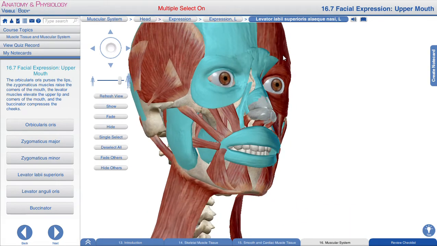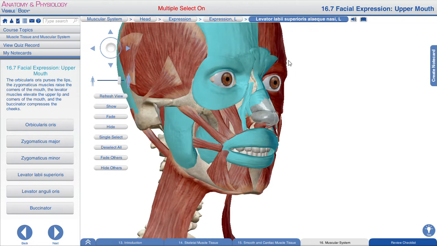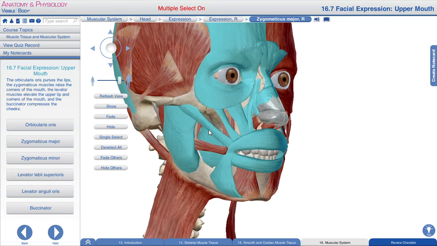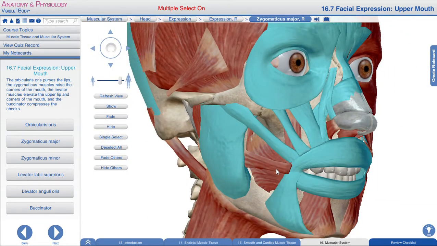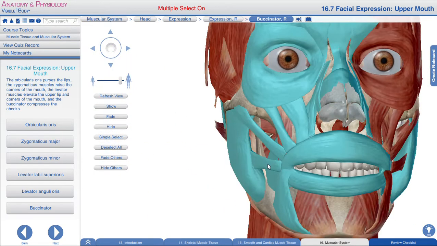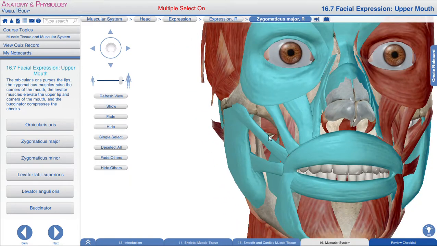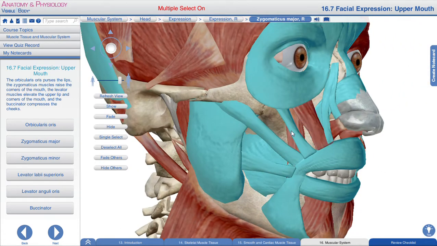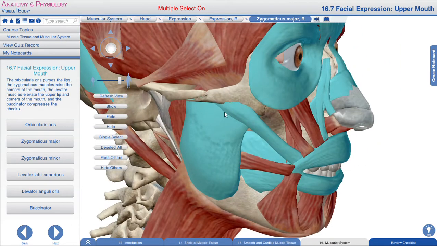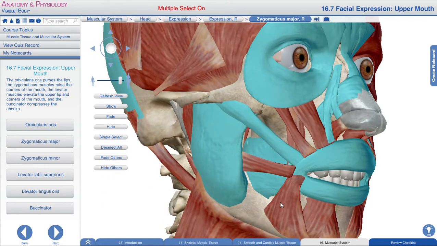Now these are the muscles that are mainly responsible for facial expression. These muscles are zygomaticus major, depressor anguli oris, levator, zygomaticus minor, and risorius. The muscle that is responsible for happiness or smiling is the zygomaticus major. This is the main muscle that is responsible for happiness, zygomaticus major, and the depressor anguli oris